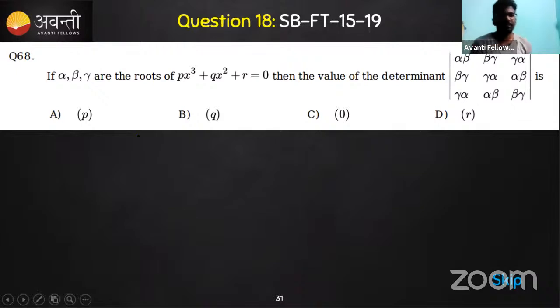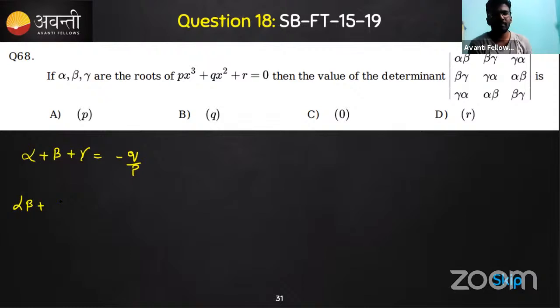And they're given that alpha, beta, gamma are the roots of a cubic equation. So whenever you come across that, you know that the sum of the roots, alpha plus beta plus gamma, is given by minus q by p, isn't it? The sum of the product of two roots, alpha beta plus beta gamma plus alpha gamma, is given by the next term, and the next term is missing here.